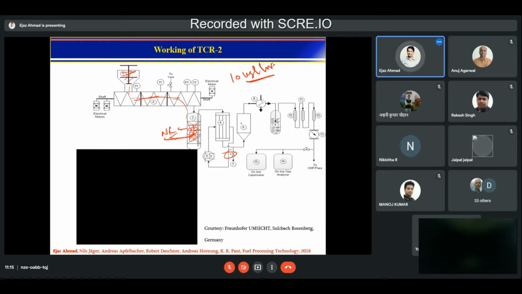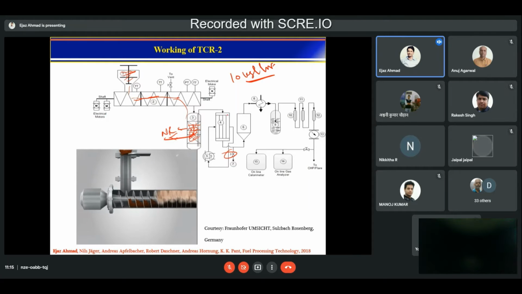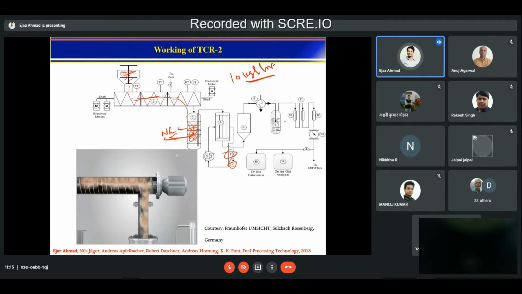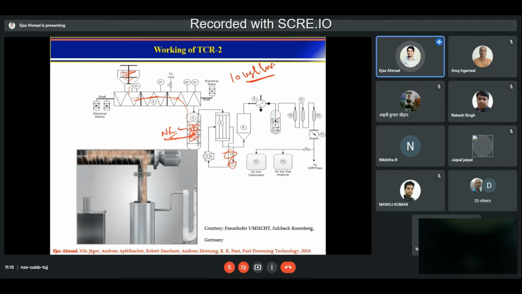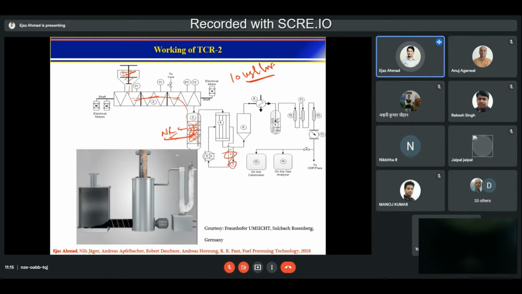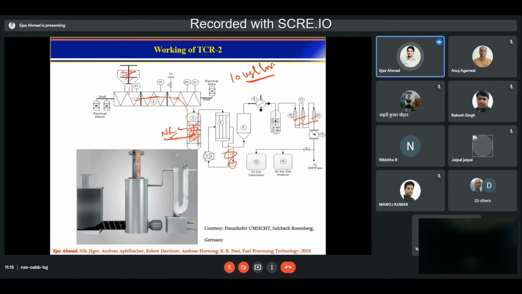Then it passes through a cyclone separator, where the uncondensed gases pass through and the liquid is again collected here. The uncondensed gases are cooled down and scrubbed in some solution, usually water, and then you have a range of filters: filter 1, filter 2, filter 3.